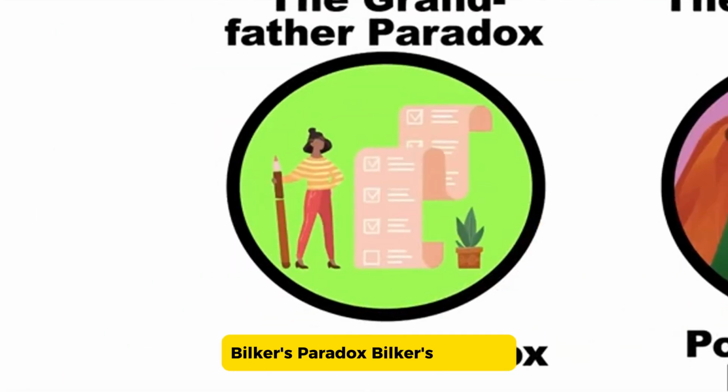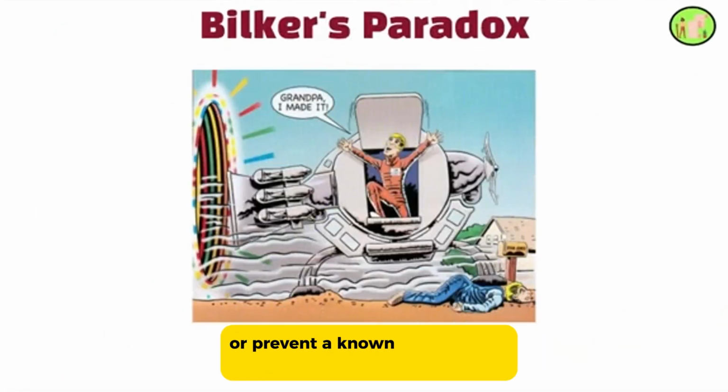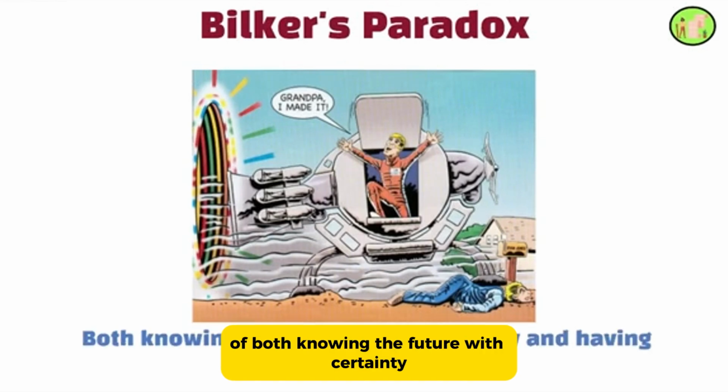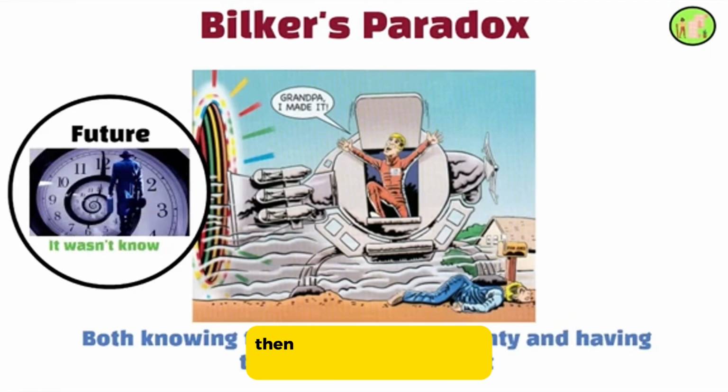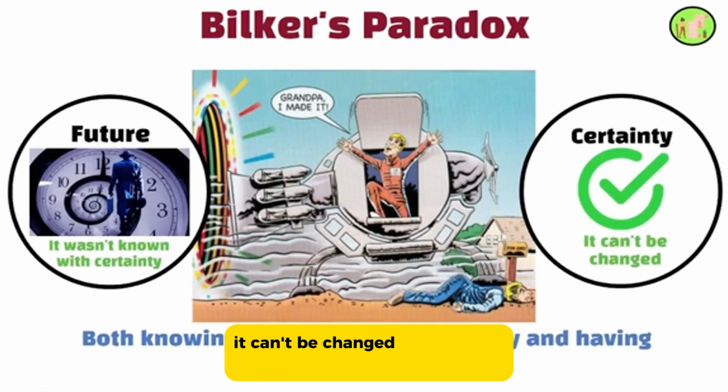Bilker's paradox. Bilker's paradox occurs when a time traveler attempts to bilk or prevent a known future event from happening. The paradox arises from the logical impossibility of both knowing the future with certainty and having the ability to change it. If the future can be changed, then it wasn't known with certainty. If it's known with certainty, it can't be changed.